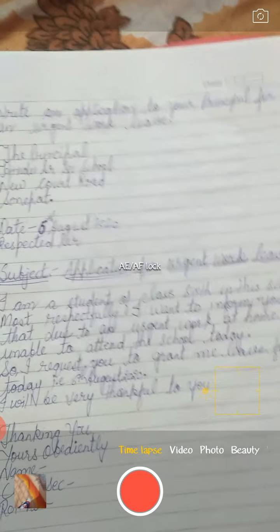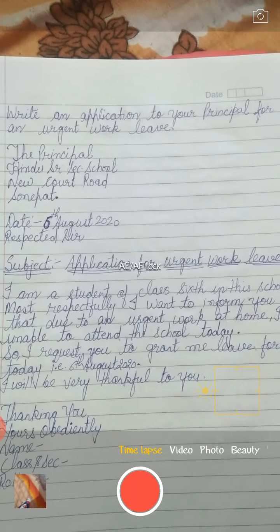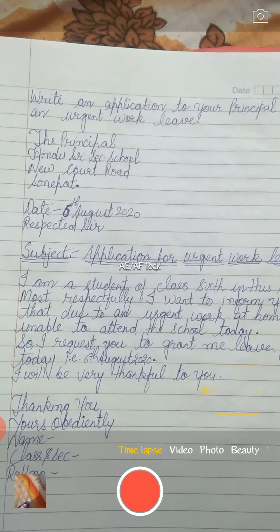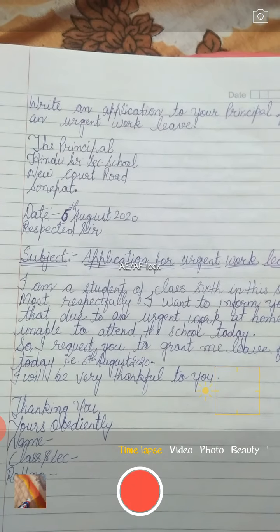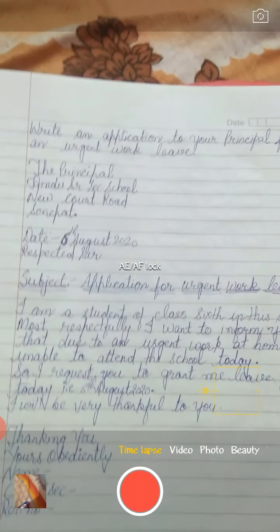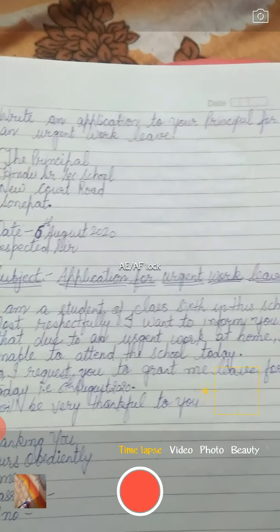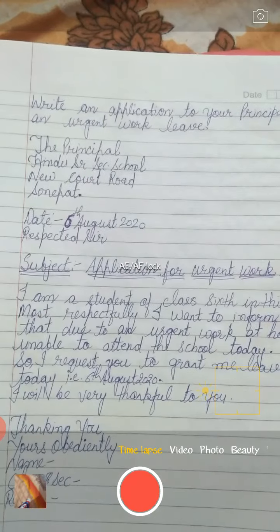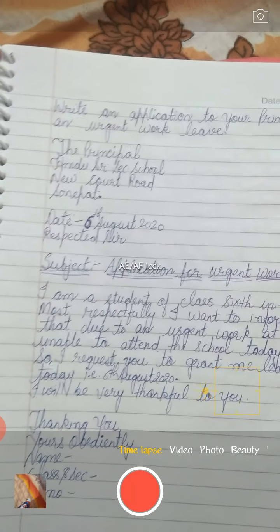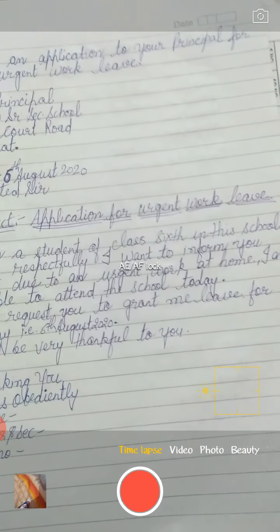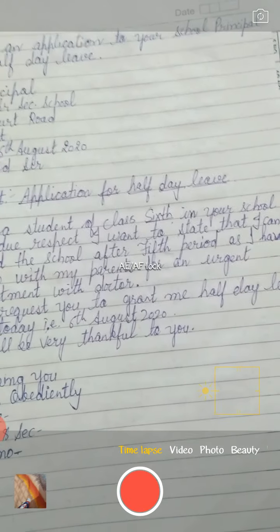Then another application was your application for urgent piece of work or urgent work leave. So in this, again the same format was there. You have written your subject, then you introduce that you have to go somewhere with your parents, so that's why you want to have leave, or you want to go to some other town or some other city, or any urgent work is there at your home, you want to go with your parents, that's why you want the leave. Another application was for marriage leave.